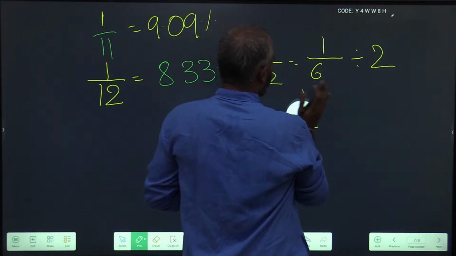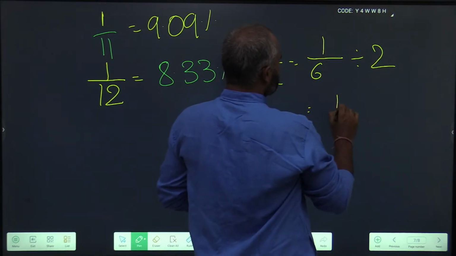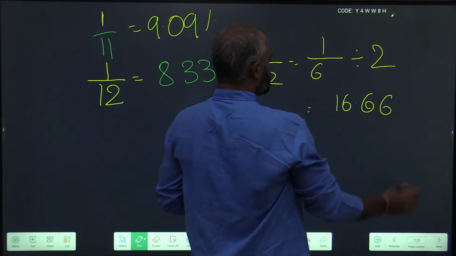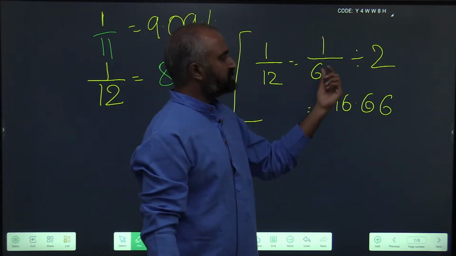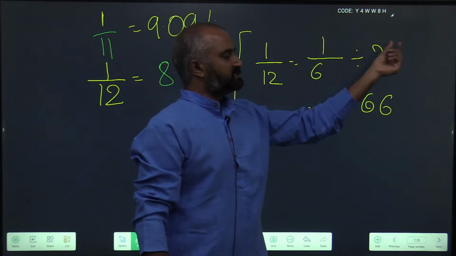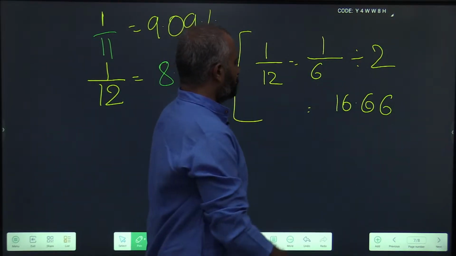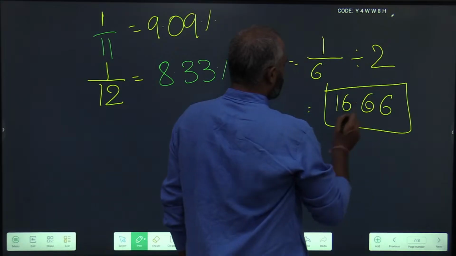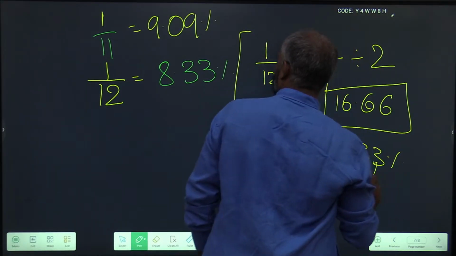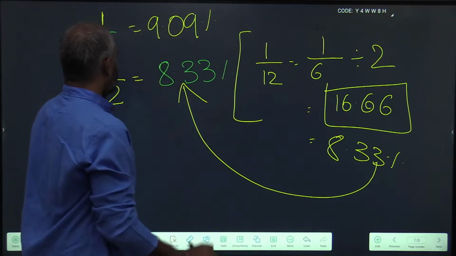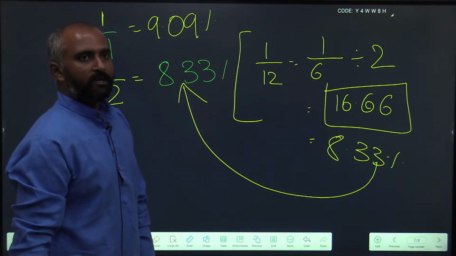So, what is 1 by 6? 1 by 6 is 16.66. I have already given you a memory peg for this: 1, 6, 16.66. So, 1 by 6 by 2 is nothing but 8.33%. 1 by 12 is 8.33%.